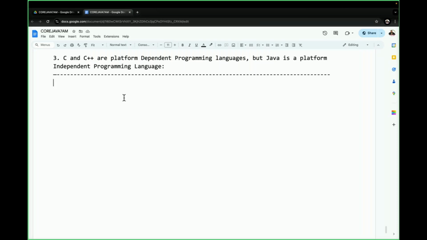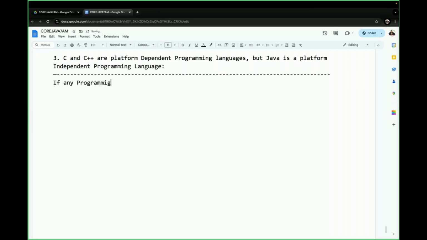If any programming language allows its applications to perform compilation and execution both on the same operating system, not on two different operating systems, that programming language is called a platform dependent programming language. That's it. All of you understand it clearly?